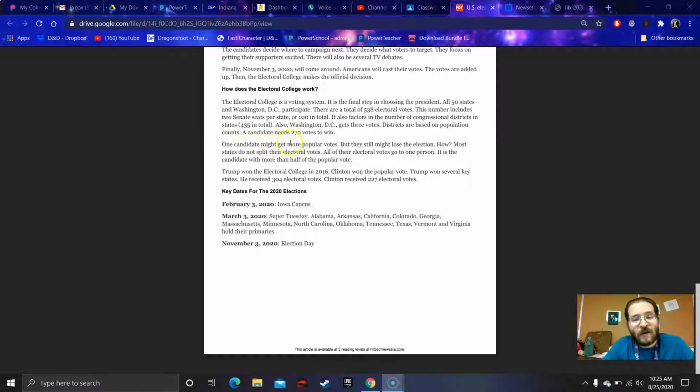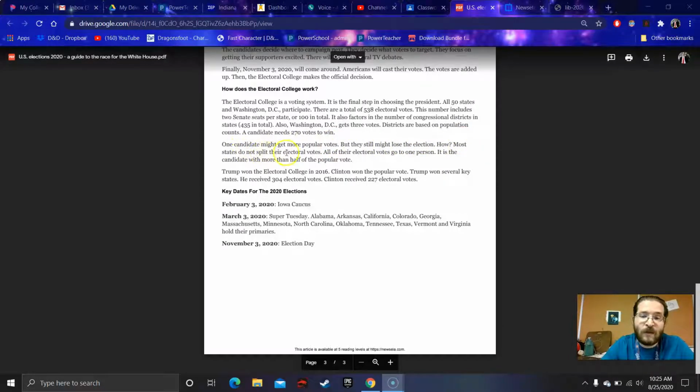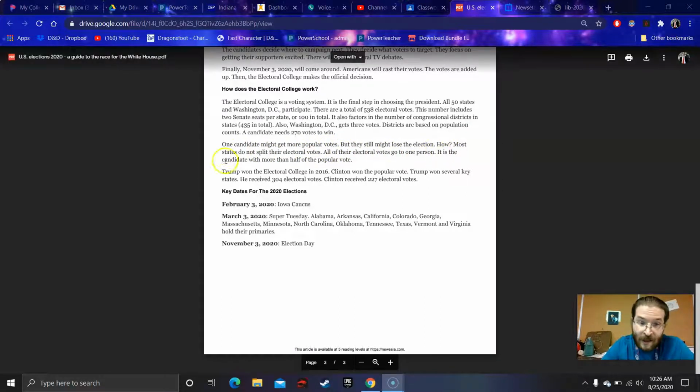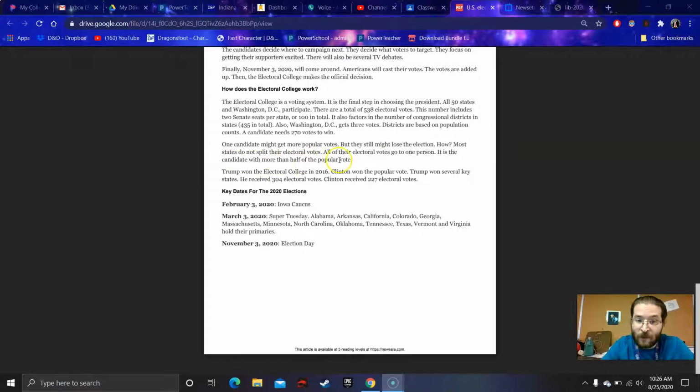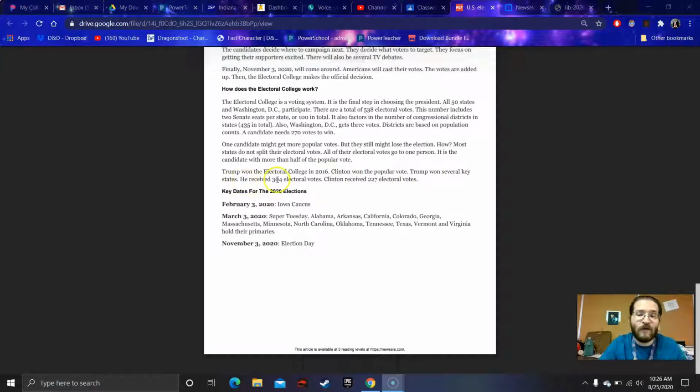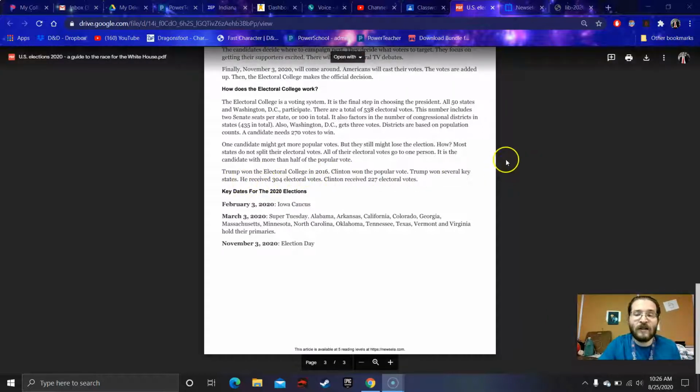One candidate might get more popular votes, but they still might lose the election. How? Most states do not split their electoral votes. All of their electoral votes go to one person. It is the candidate with more than half the popular vote. Trump won the Electoral College in 2016. Clinton won the popular vote. Trump won several key states. He received 304 electoral votes, and Clinton received 227 electoral votes.